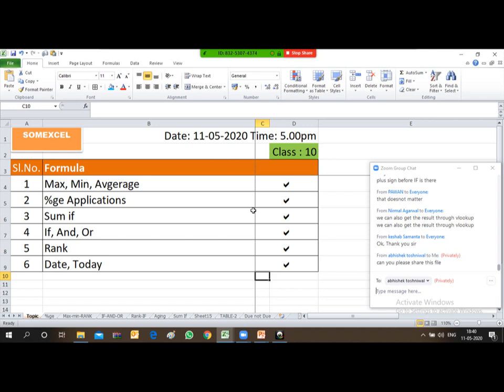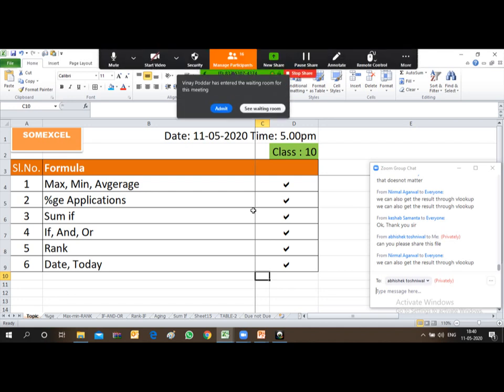We can also get the result through VLOOKUP. Just a minute, friends.